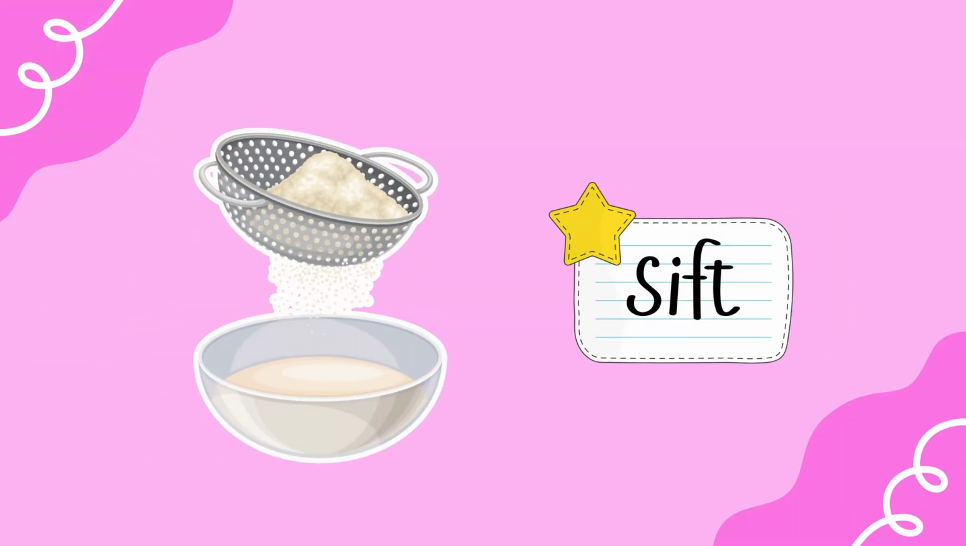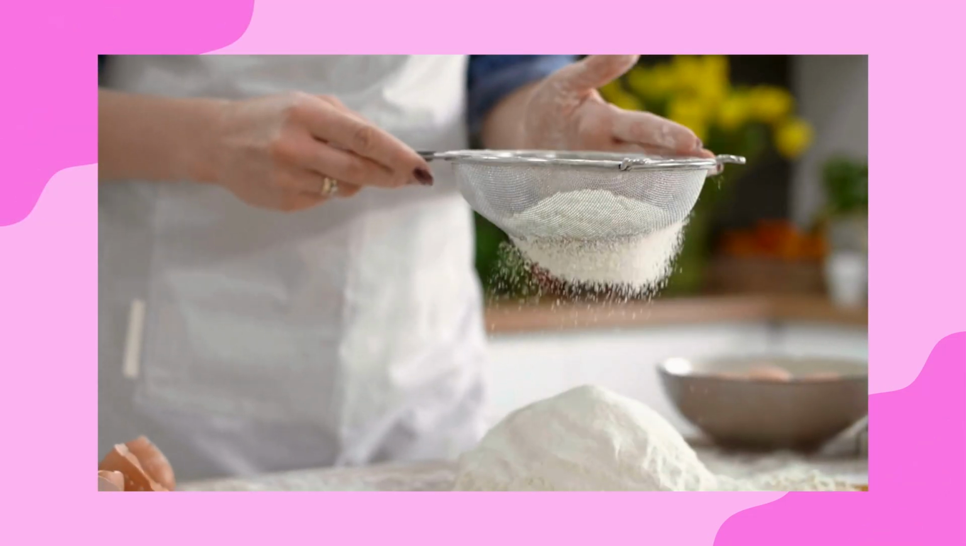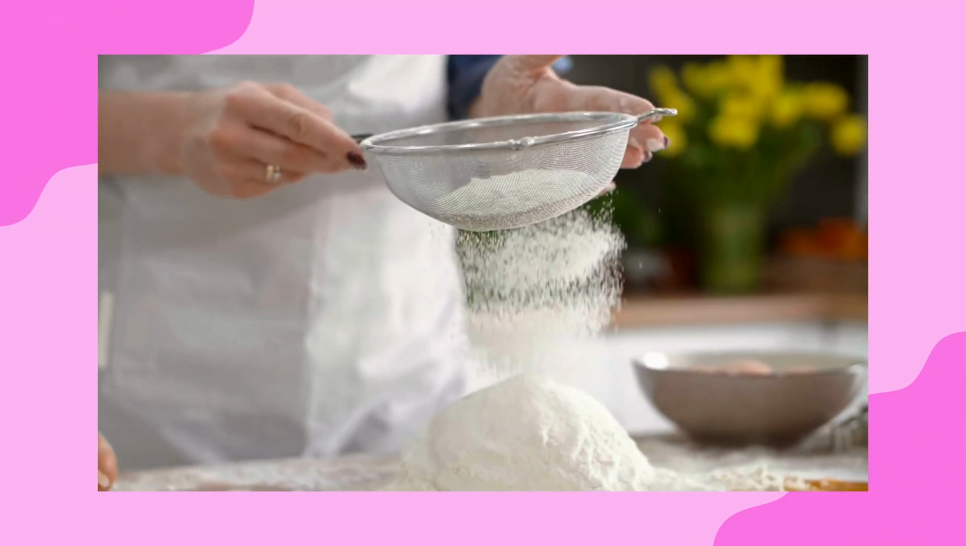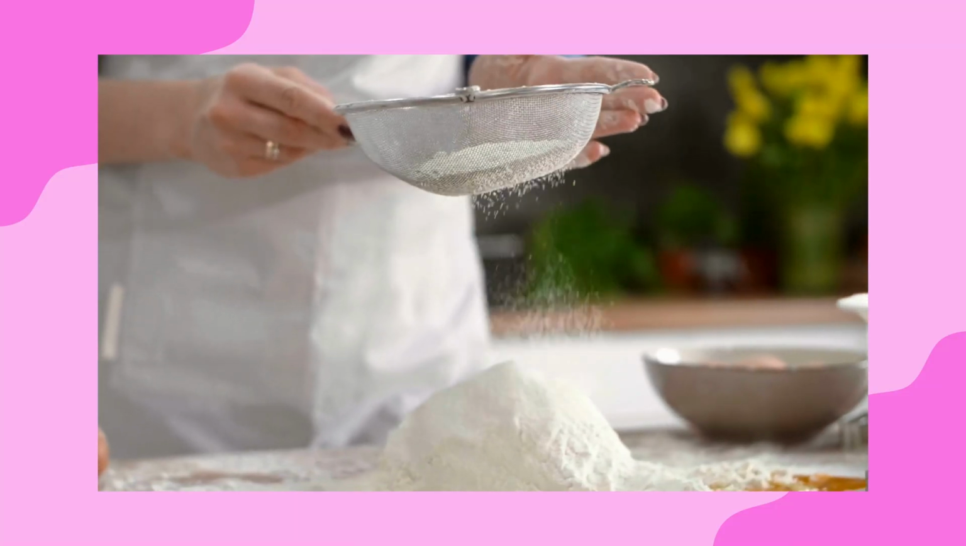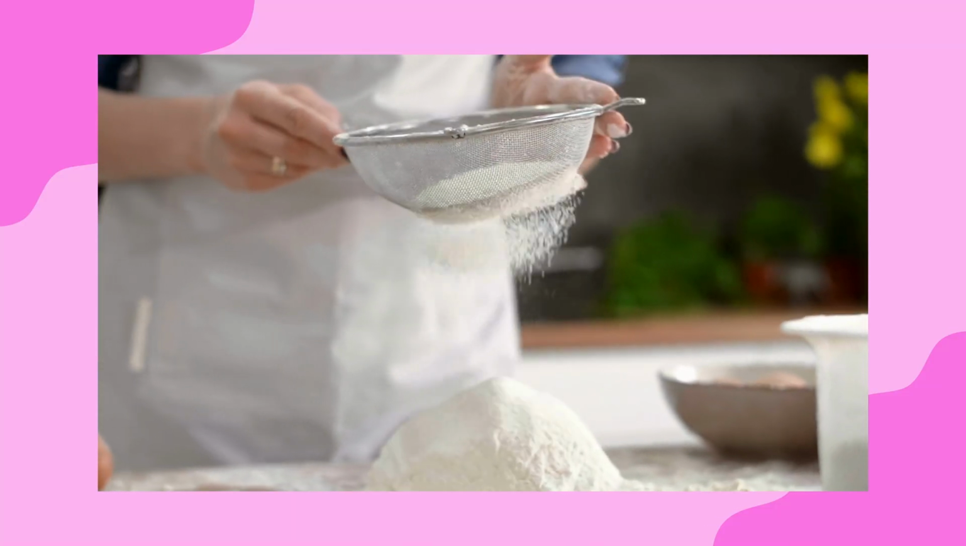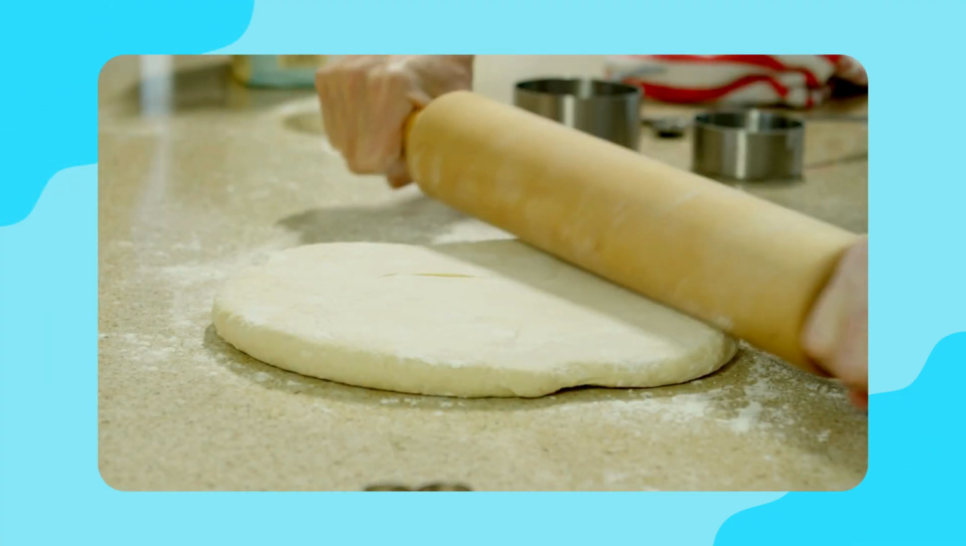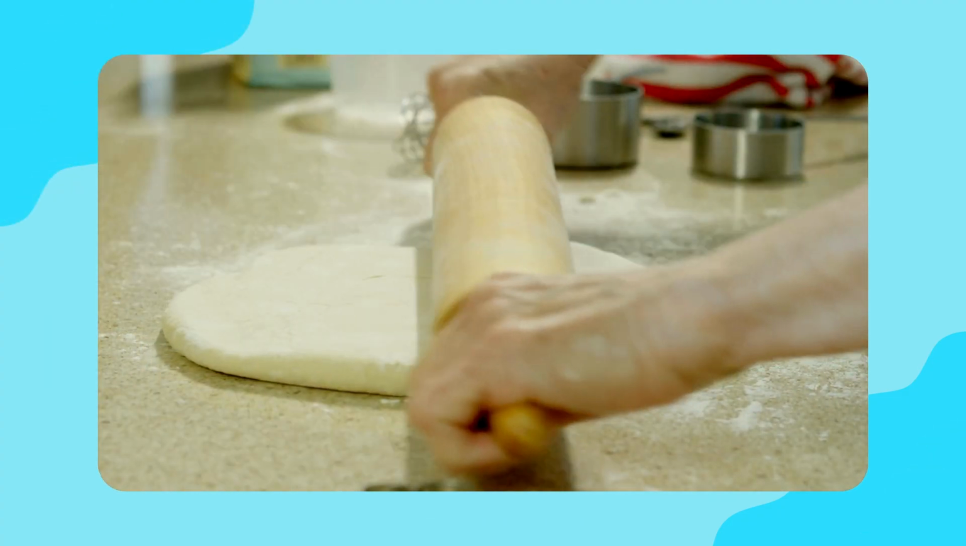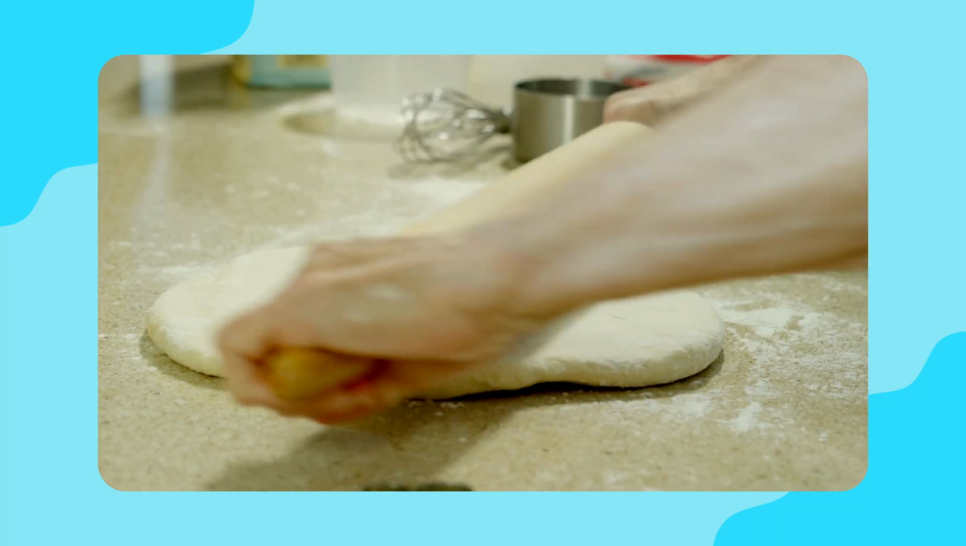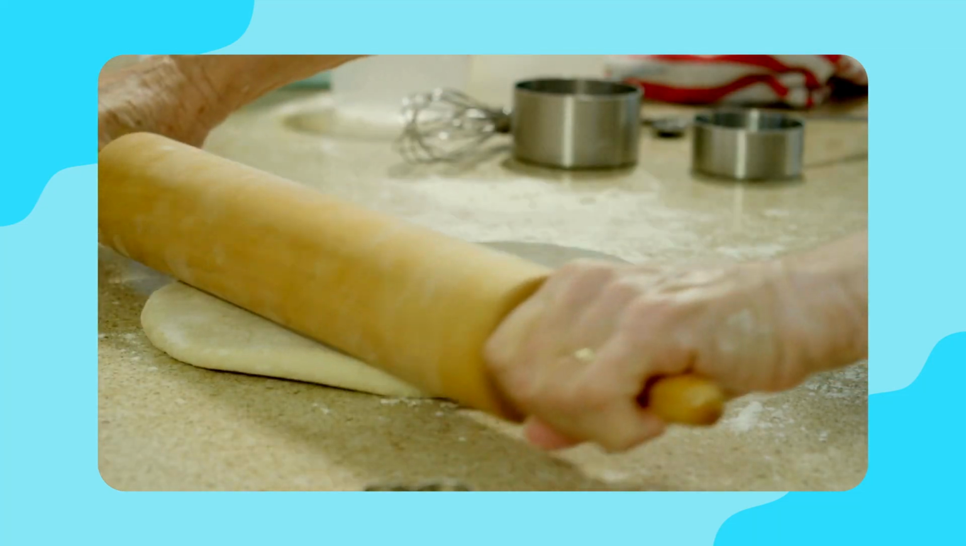Sift. Sift means to put through a sieve to remove lumps or large particles. Roll out. Roll out means to use a rolling pin to make dough flat. Like for cookies.